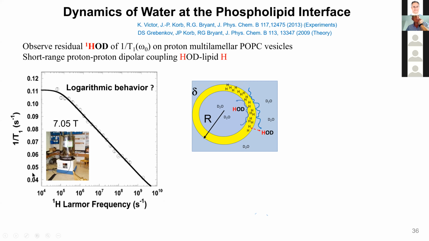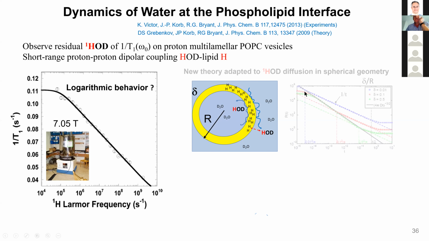And if you look at the numbers now, this experiment cannot be made on field cycling because you have very long values of T1. So we need to change the machine and go to a shuttle machine where we move the sample between a 300 megahertz magnet and an electromagnet, back and forth. And then you have to explain why it is a logarithmic dependence.